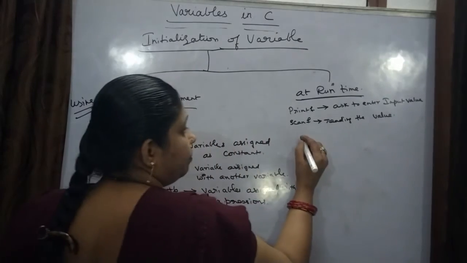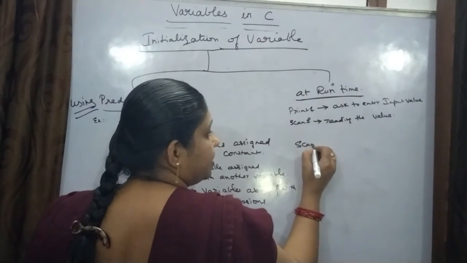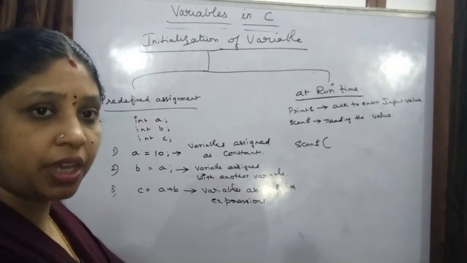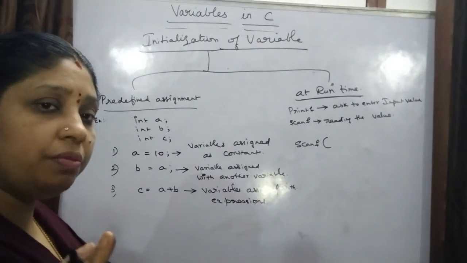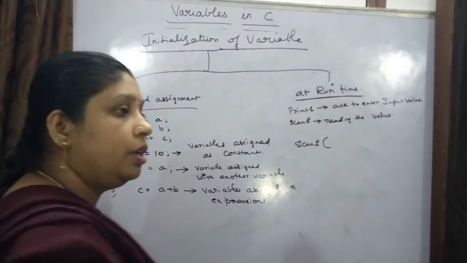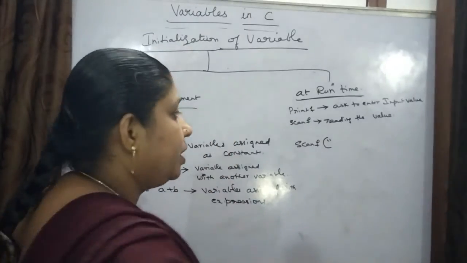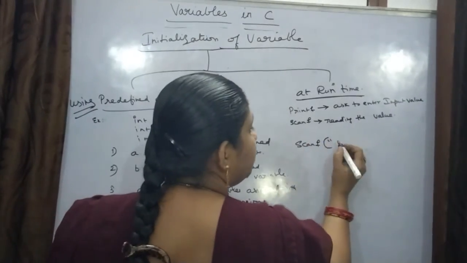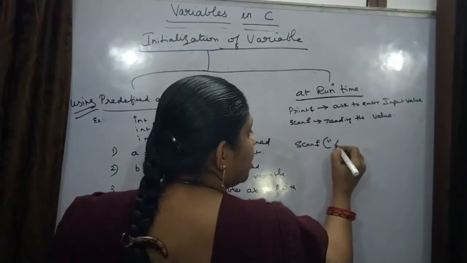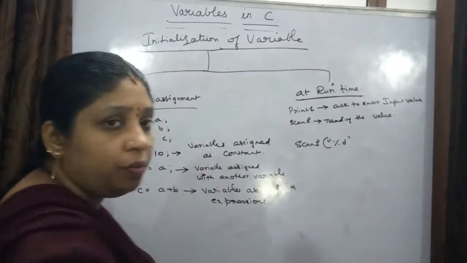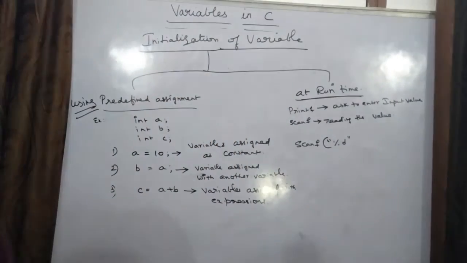How does it do this? For example, scanf. I will show the syntax of scanf, how the value is assigned to the variable. Open the double quotes. Here in the program you will write double quotes, and you have %d. Why are you using %d?